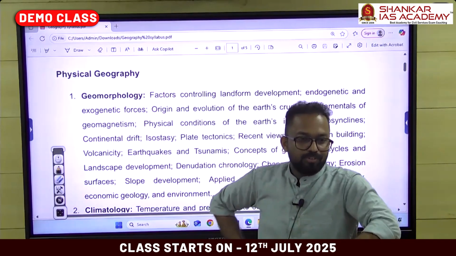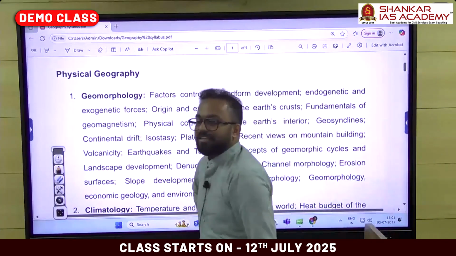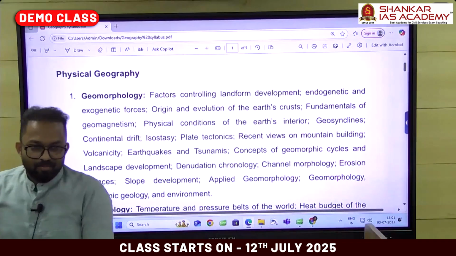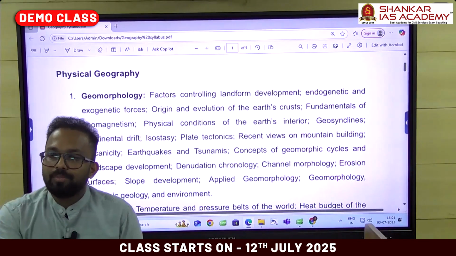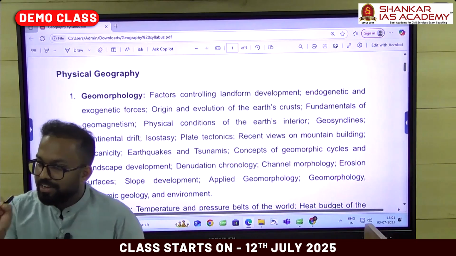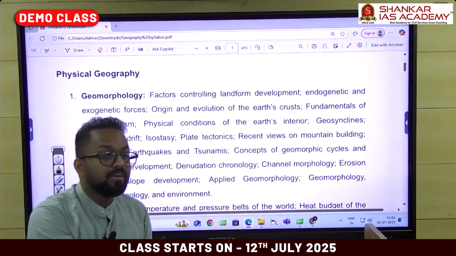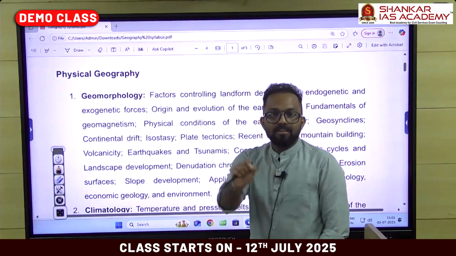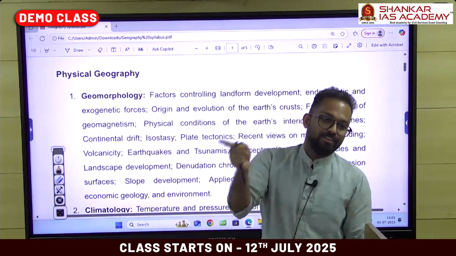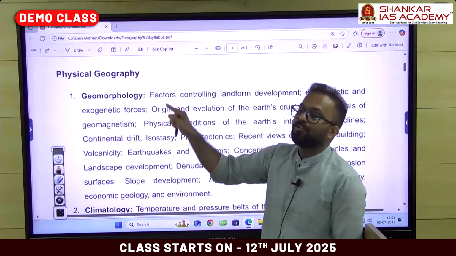Why is it so? When was it created? Very recently. Young fold mountain means it's a very recent formation. Very recent means it is 50 million years back. 50 million years back in geography or geology is a very recent year. That's why it is called a young fold mountain.